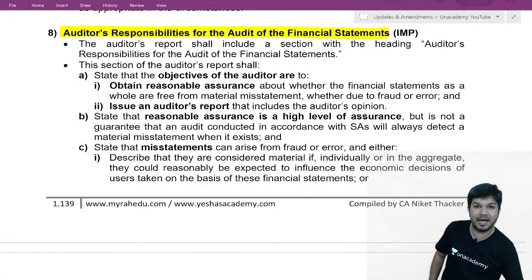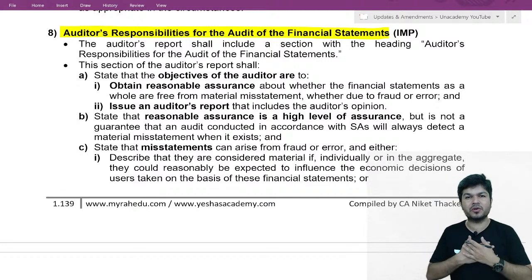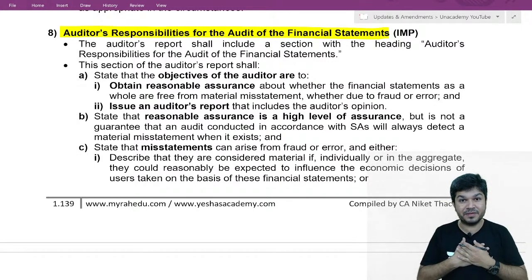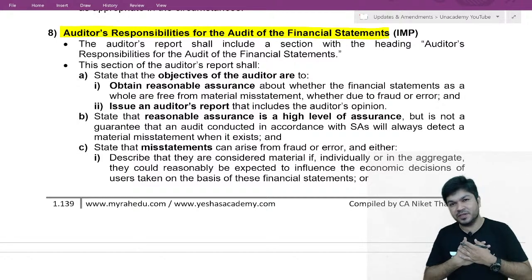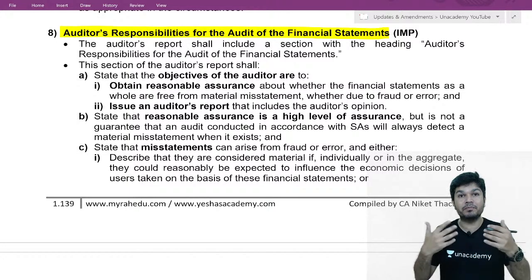Three big paragraphs. Sir, which are the three big paragraphs? Let's see. First, what is your objective? To obtain reasonable assurance that the financial statements as a whole are free from material misstatement, whether due to fraud and error, and issue an audit report which includes our opinion.